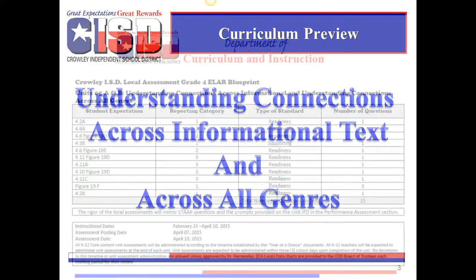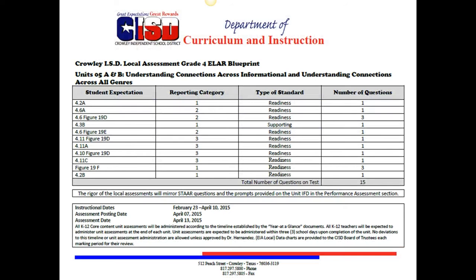Please pause for a moment to review the Unit 5 Local Assessment Blueprint. 29 instructional days will be utilized for Unit 5: 15 days for understanding connections across informational text, and 14 days for understanding connections across all genres. There will be one unit assessment this 6 weeks due to previous benchmark testing dates. The instructional days are February 23rd through April 10th. The assessment will be posted for printing on April 7th and should be assessed by April 15th.